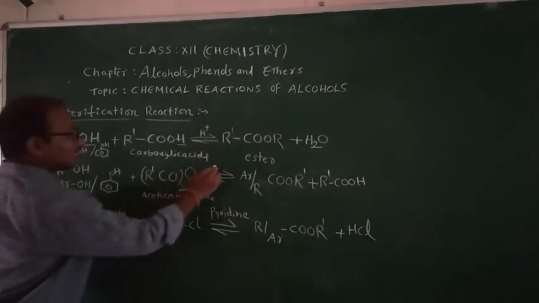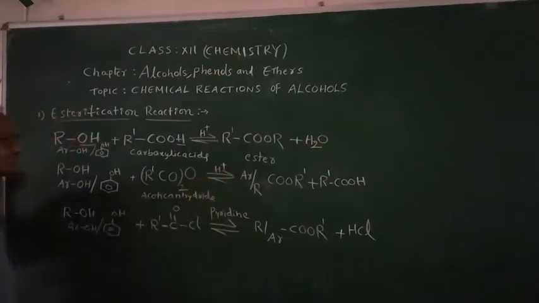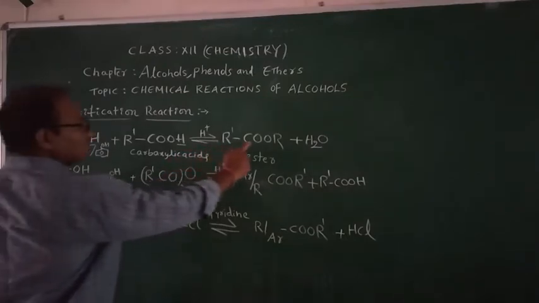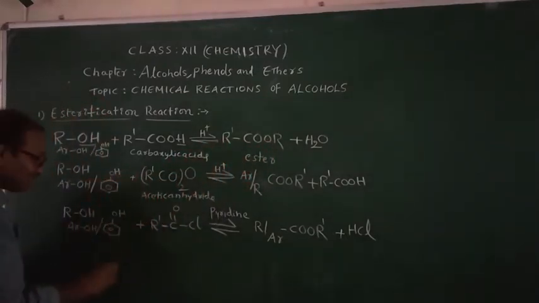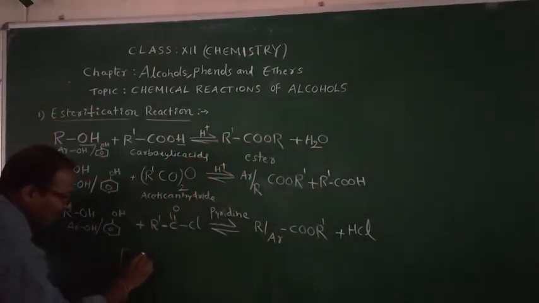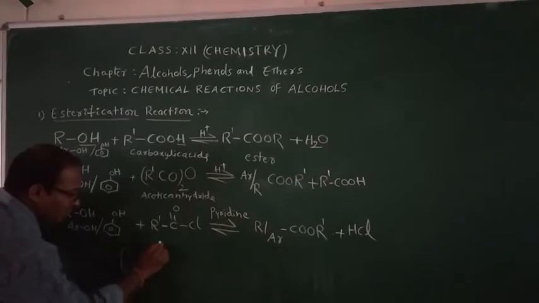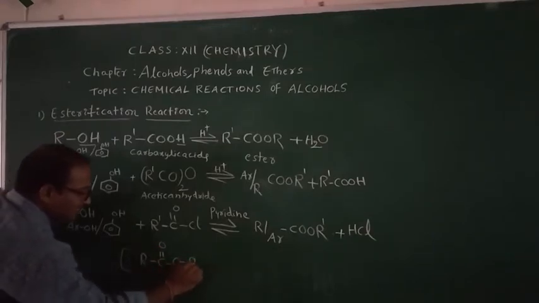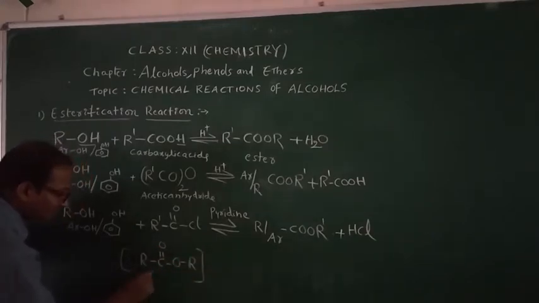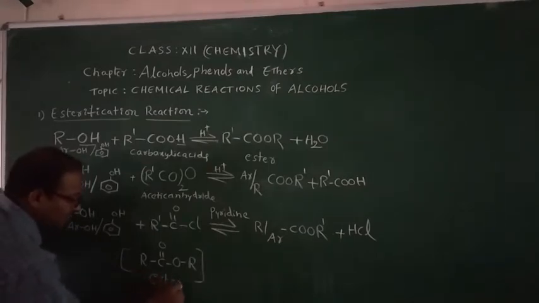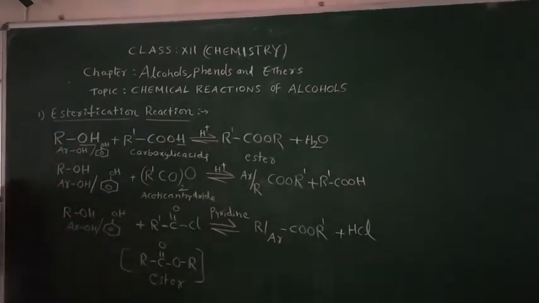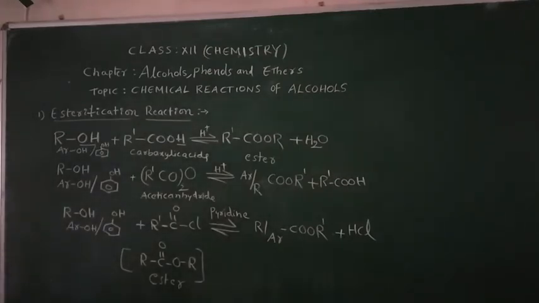Here also in presence of acidic medium, they form esters. I will tell the complete structure of ester: RCOOR. This is ester. This is the full form of ester, children. This way you can learn. Right? Now we'll see the next chemical reactions.